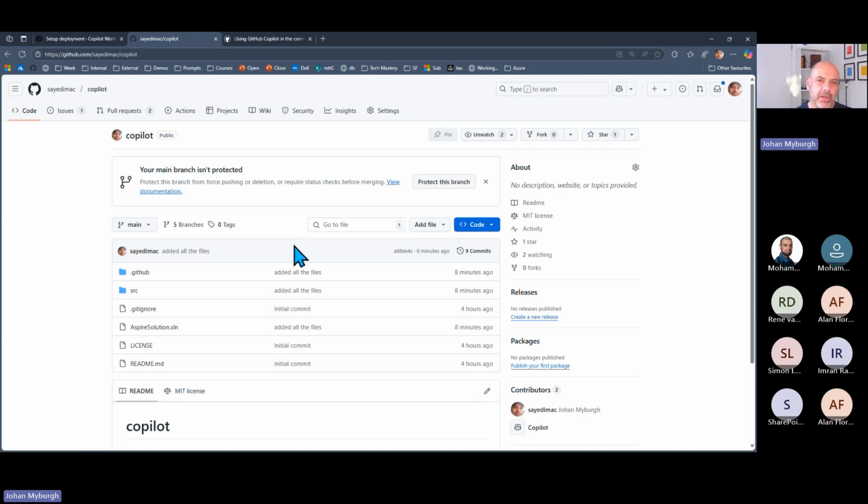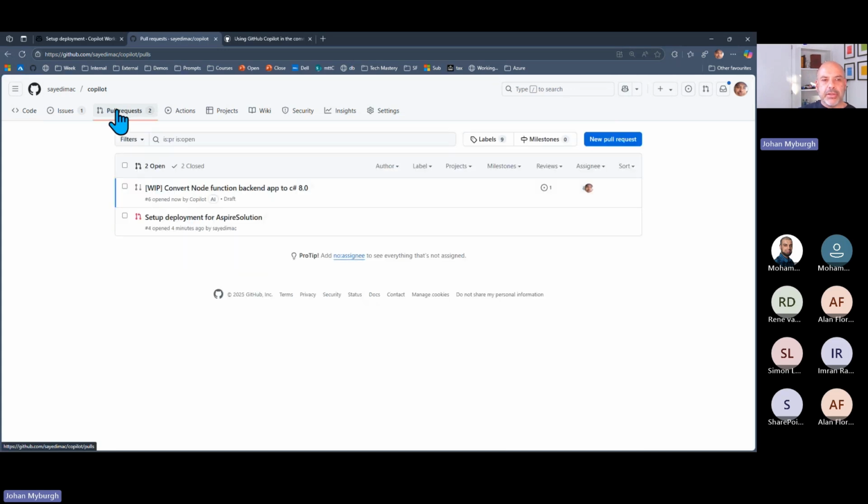So the agent is not going to start working on your branches and start committing on branches that trigger your CI/CD. It will work on a branch so that someone can check out the branch, look at the changes that are proposed and merge those changes if they are fitting for the scenario that you are creating.